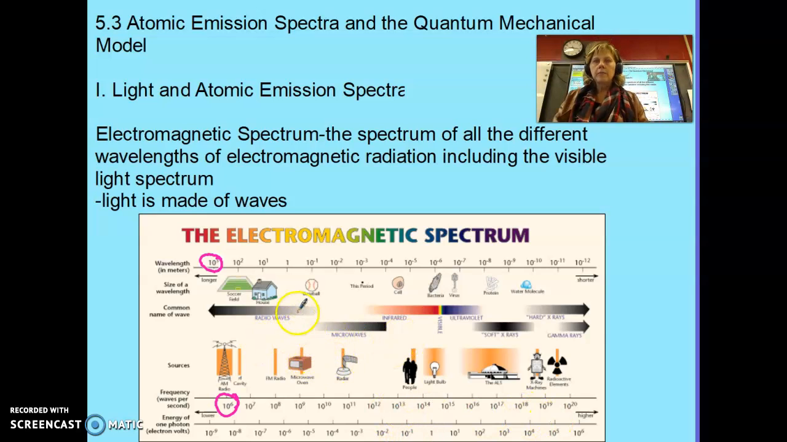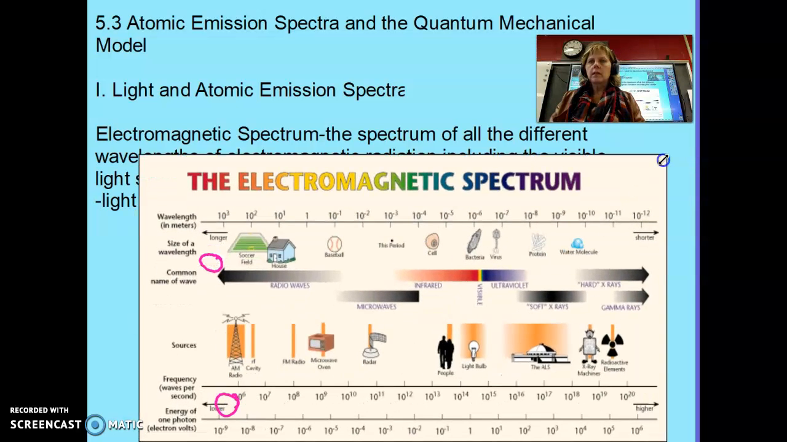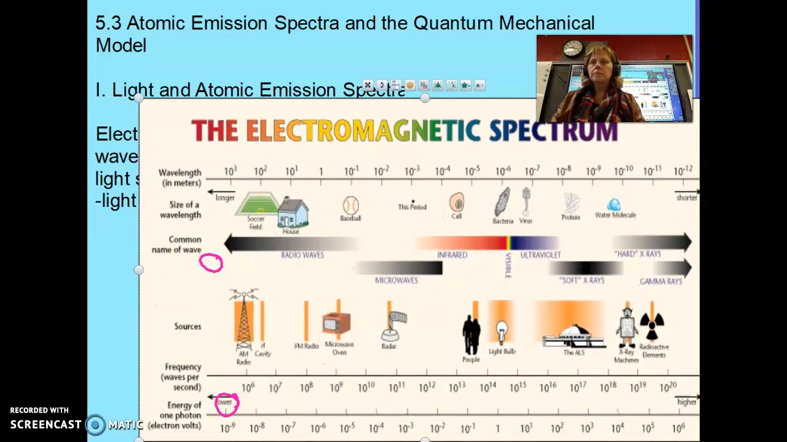spectrum. I don't know if you can see this because it's not really big, but let me see if I can make this a little larger for you. There we go. So things like radio waves, both AM and FM radio waves, are actually on the electromagnetic spectrum. This is just for size reference.